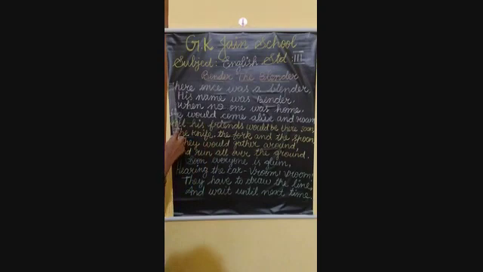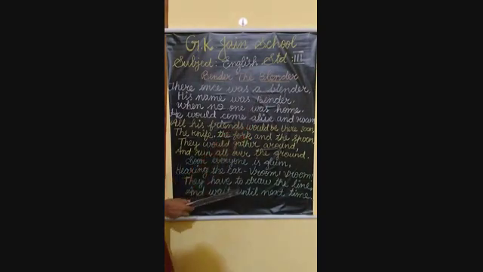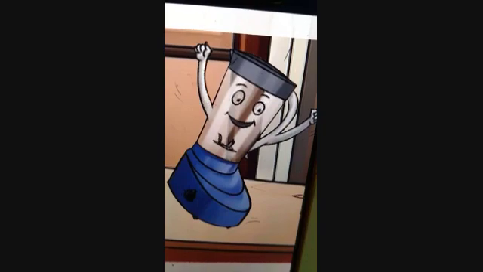See this first line? There once was a blender. What is the meaning of blender? In the previous lesson, we have learned about this blender. A blender is nothing but a mixer. See this picture? This is a blender, a mixer. What are we using this mixer for? For grinding chutney, making juice and all. We are using this mixer. Okay?